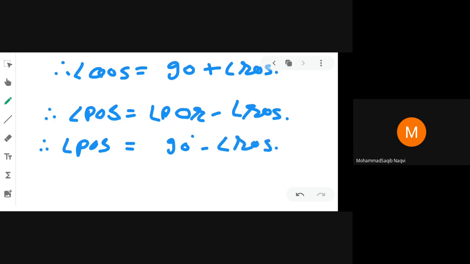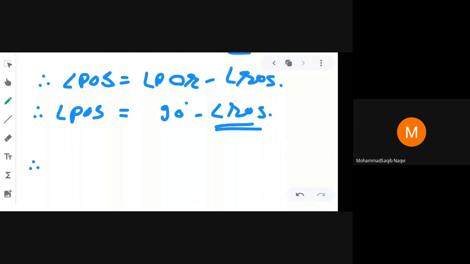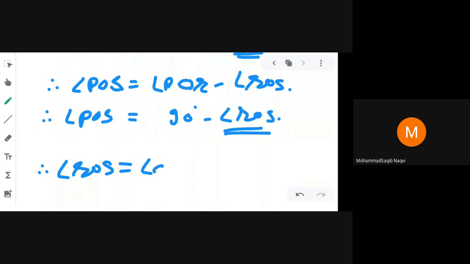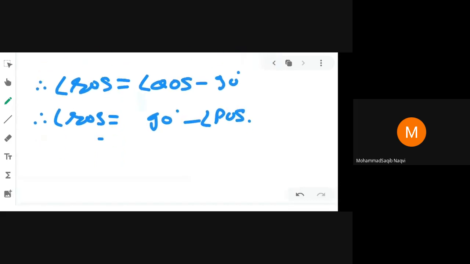Clear? Right? Okay, now you have to prove ROS, so take angle ROS from both equations. Angle ROS is equal to angle QOS minus 90 degrees. And in the second equation, angle ROS is equal to 90 degrees minus angle POS. Now should you add these two results or compare them? We have to add these two results.